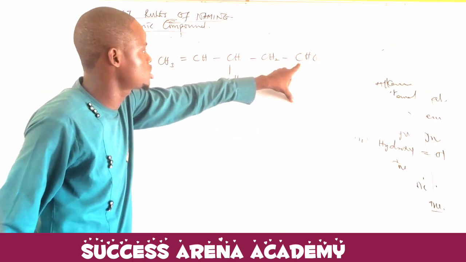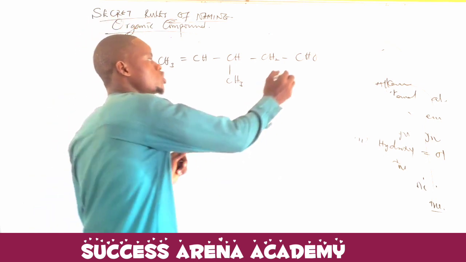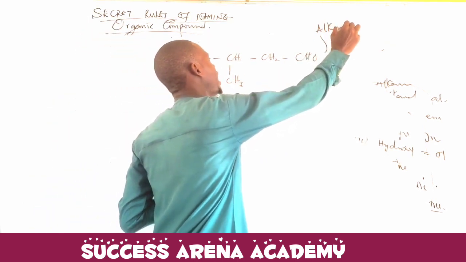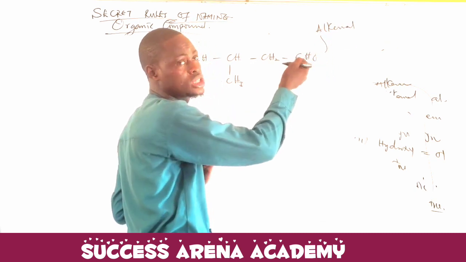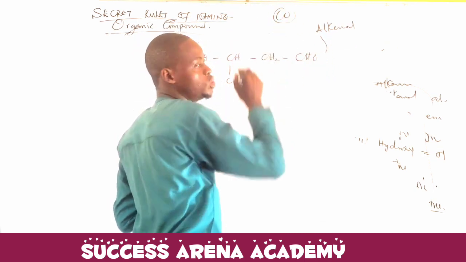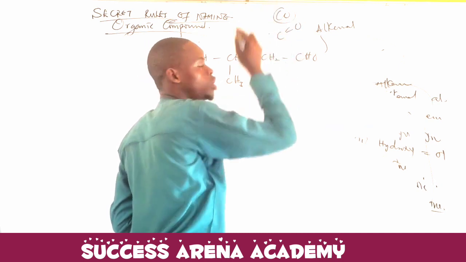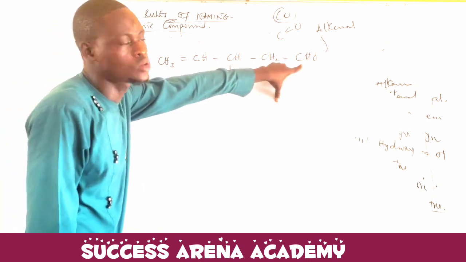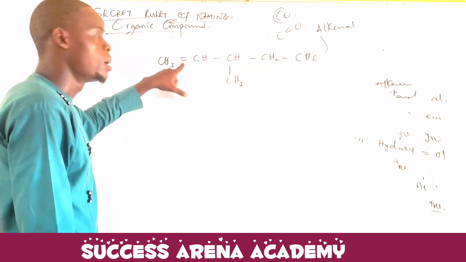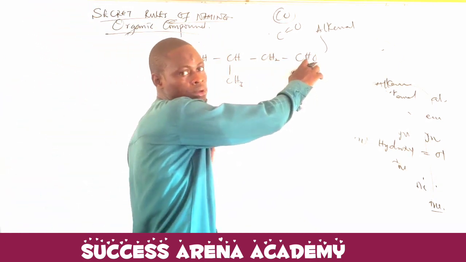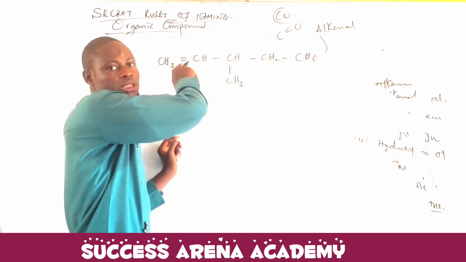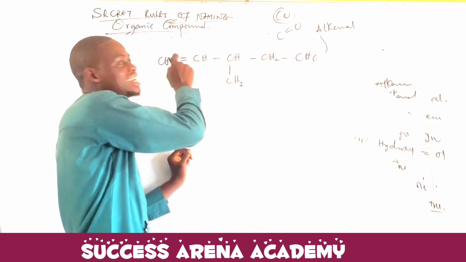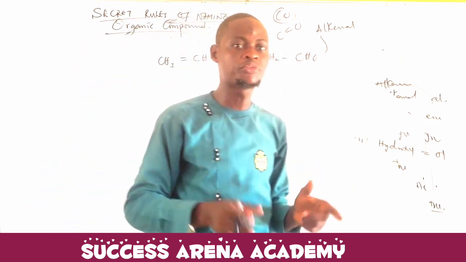This one is not CH3. This is a functional group, and the functional group name is alkanal. Whenever I have CHO, it's alkanal. Whenever I have CO, it is alkanone. Sometimes they write it like C double bond O. But this one is alkanal. Now, I have two functional groups here. This one is a radical functional group, while this one is a bond as a functional group. So a radical functional group has higher preference than a bond as a functional group. That is what the fifth rule is talking about.